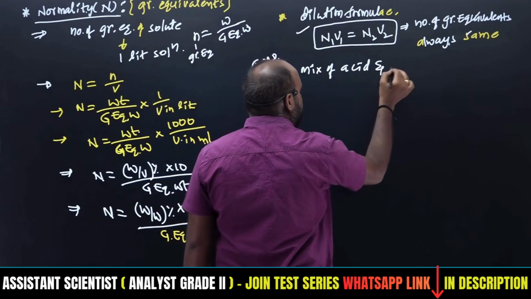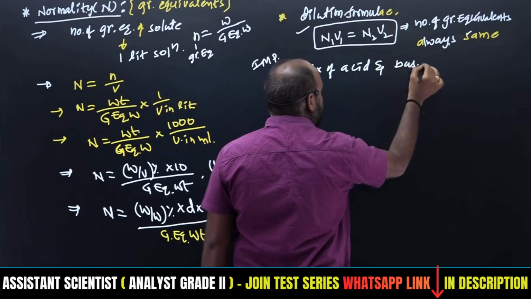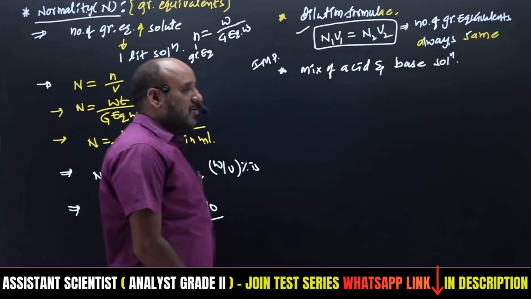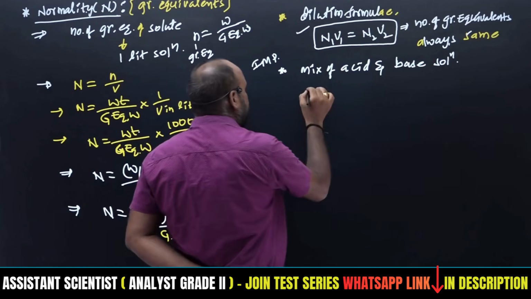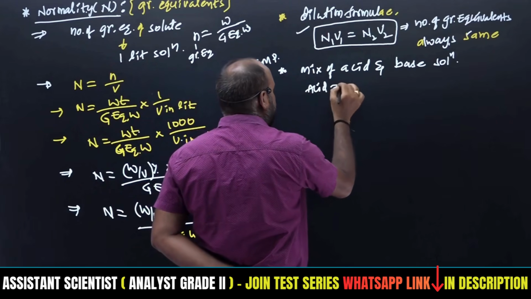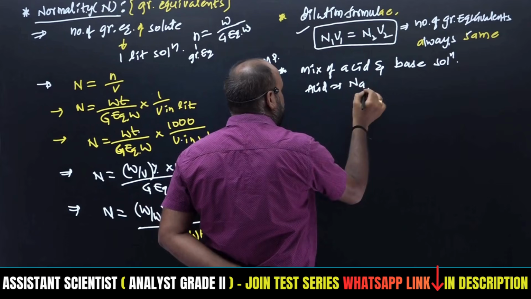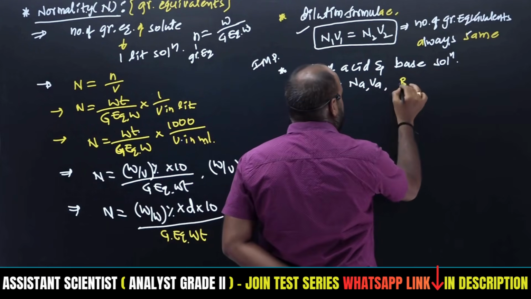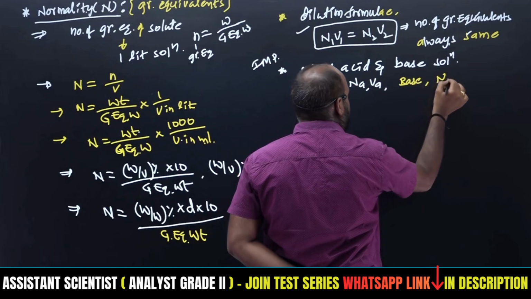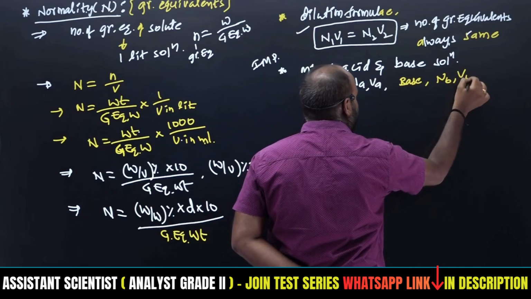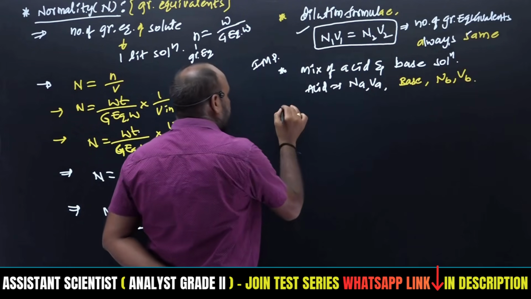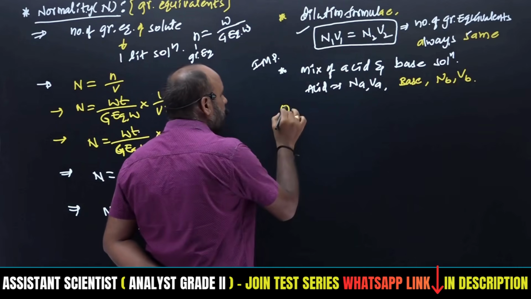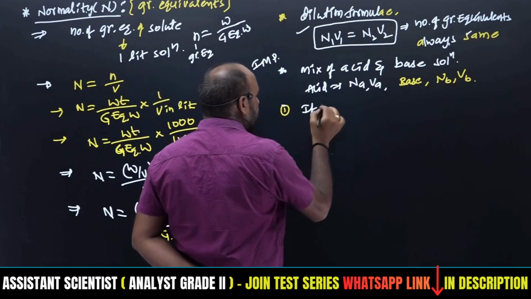So this is the important thing for mixture of acid and base solutions. For acid, normality will be Na, volume will be Va. For base, normality will be Nb, volume will be Vb. The resultant mixture depends on this.